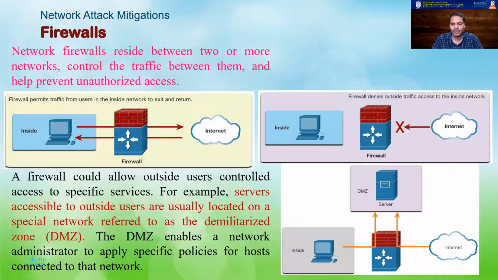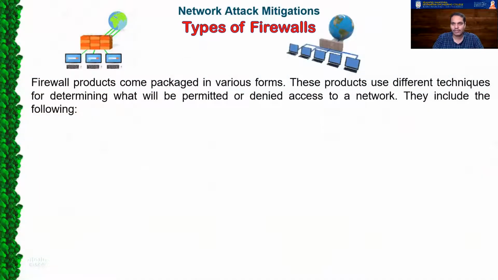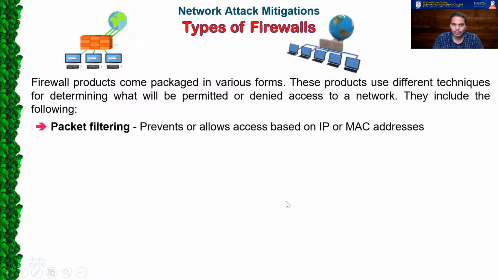In simpler terms, a firewall works on security policies. If you write a policy with certain rules, based on those rules, your firewall either allows the traffic or denies the traffic. There are different types of firewalls available. The decision of either permitting or denying access to the network should be made based on what type of information. So based on that, we have different types of firewalls possible here.